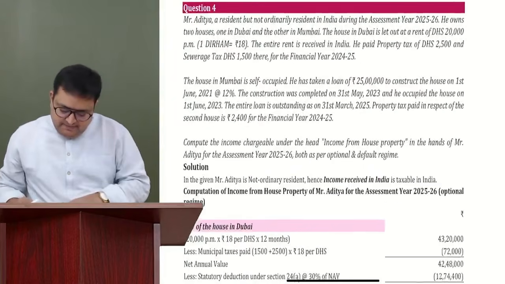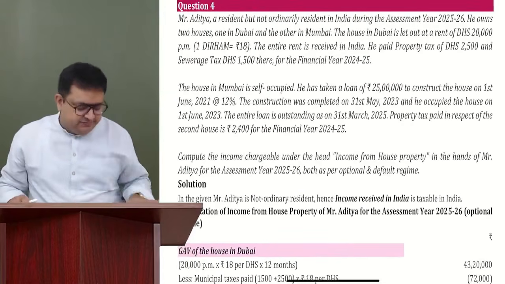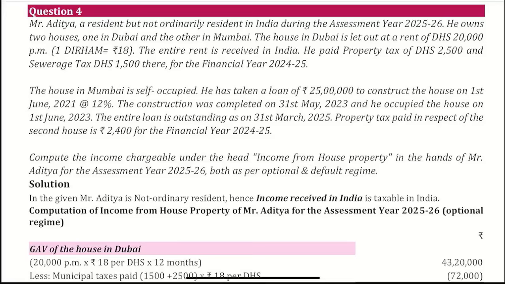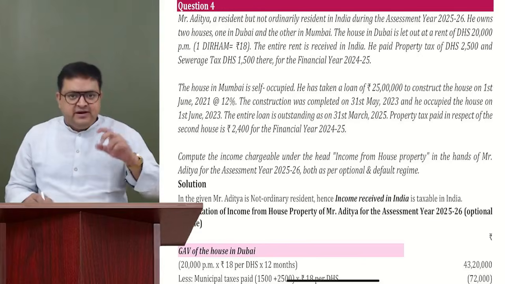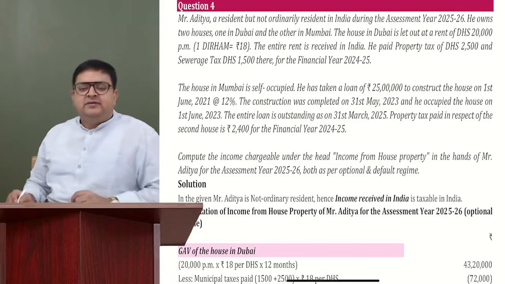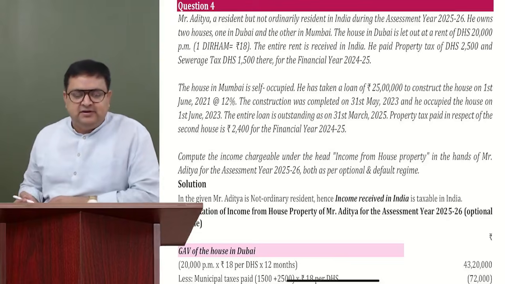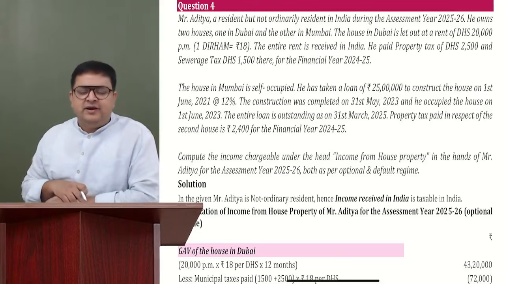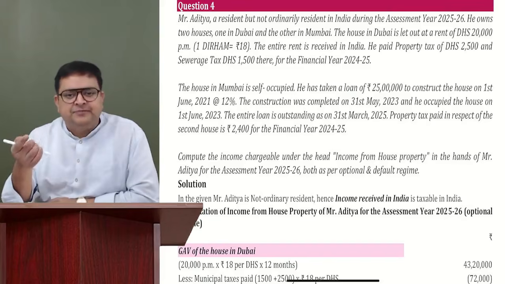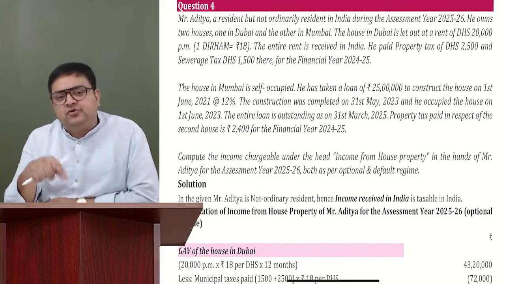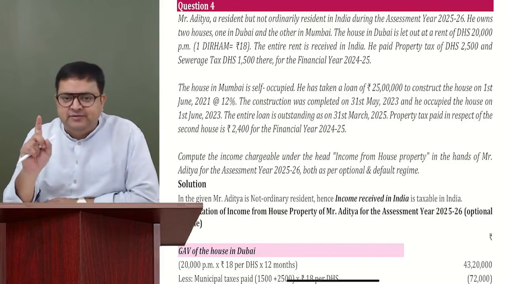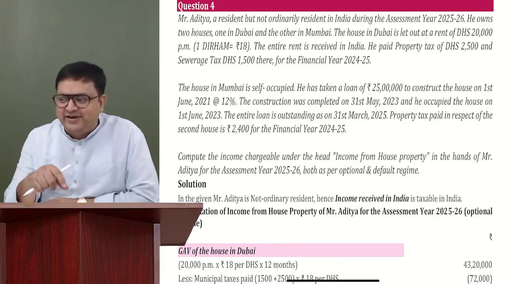Let us see this question. Mr. Aditya, a resident but not ordinary resident in India. See, if he is a resident, then global income is taxable. But if he is not ordinary, then global income is not taxable. We understand anything which is arising in India, anything which is received in India, or anything which is controlled from India. Because for not ordinary, the control word is important. For non-resident, the control word is not important.